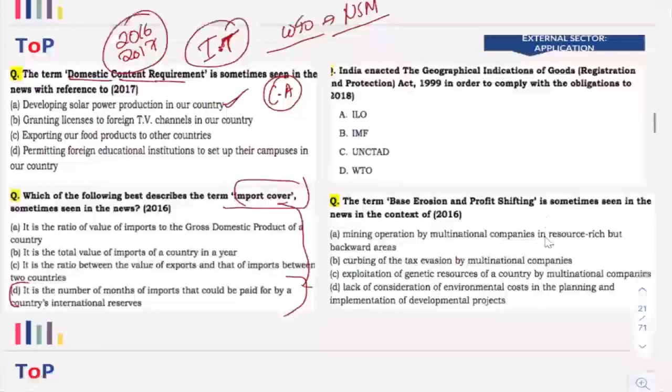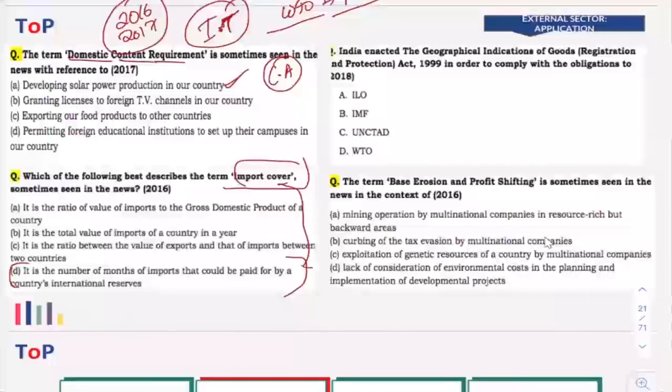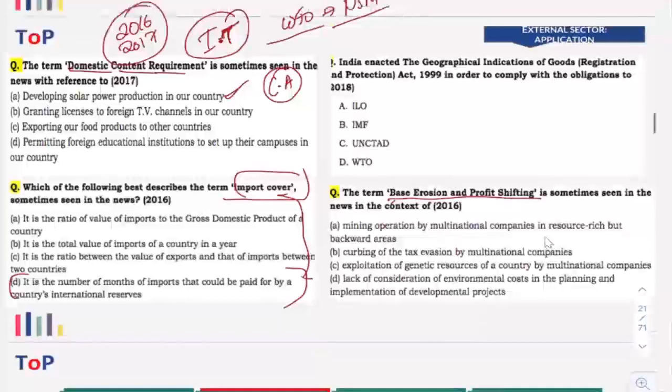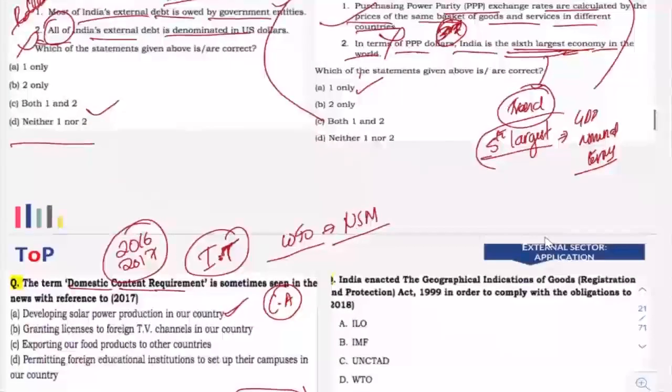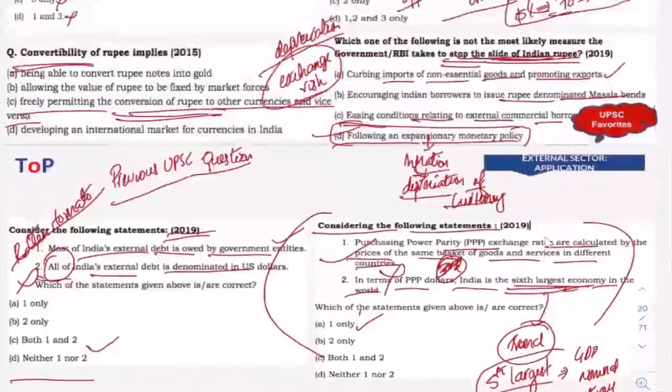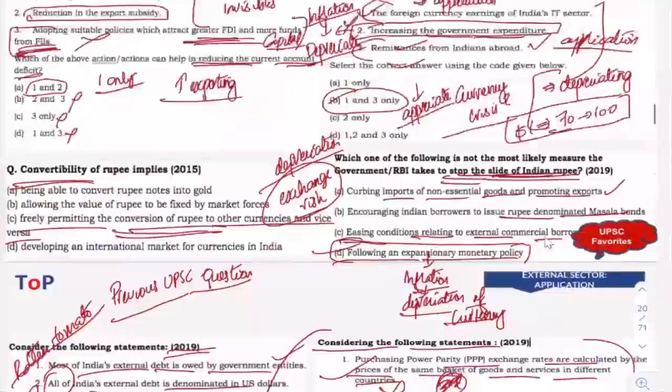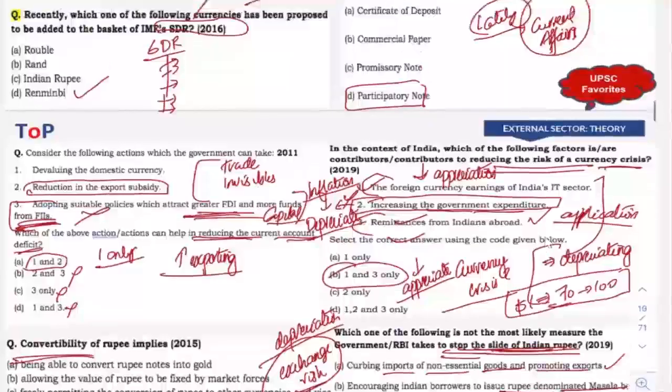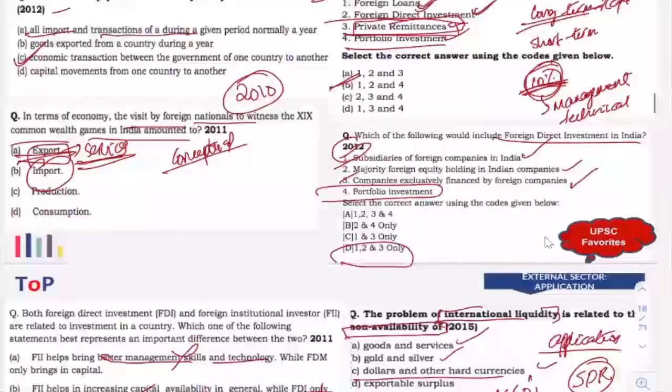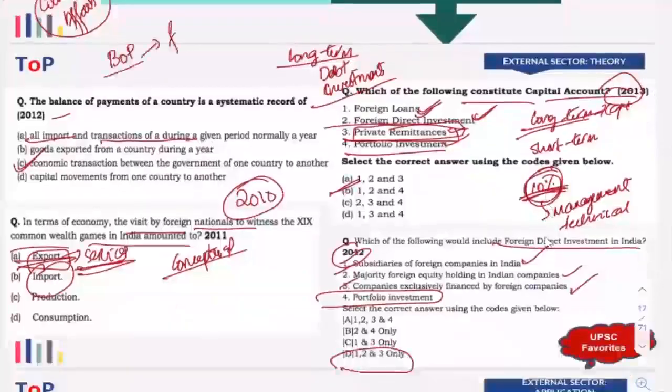The next is the term base erosion and profit shifting. Now, this is a term-based question. As you can see, in case of the external sector, when you look back at the questions that we have already discussed, you can divide them into different groups. The first set of questions that we have discussed is related to balance of payment. We have discussed the fundamentals of it, as well as the trend associated with BOP. So that was the first aspect that we covered.